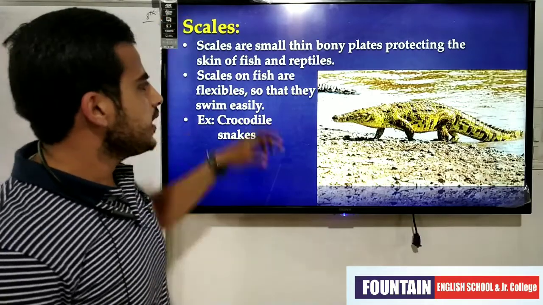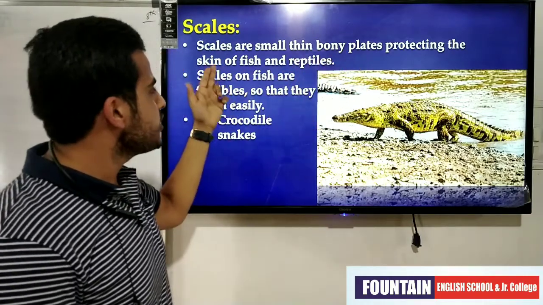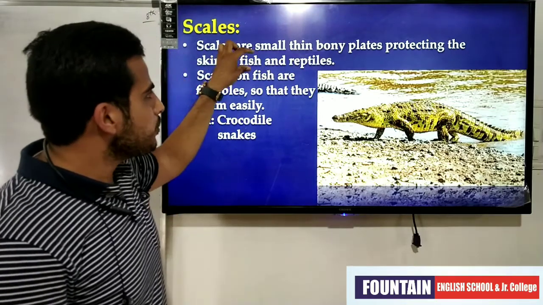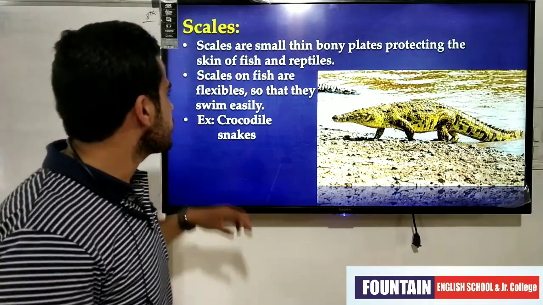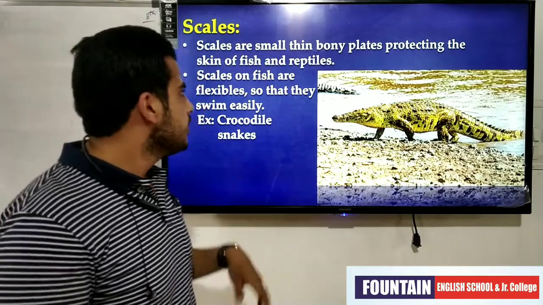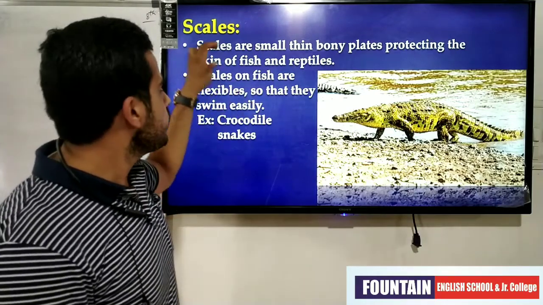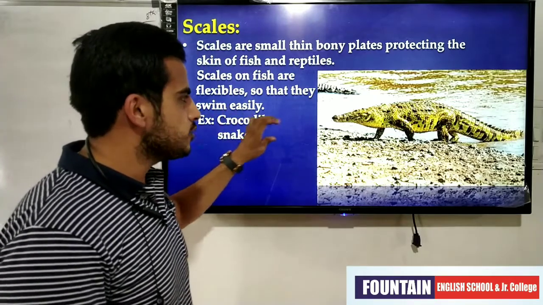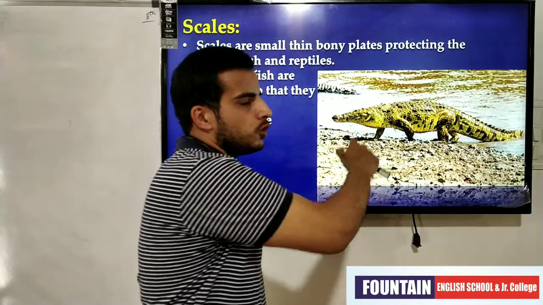Next, come to the point scales. Scales are small thin bony plates protecting the skin of fish and reptiles. Scales are present over the skin of reptiles and fish. They are rounded or curly rounded in structure. Scales on fish are flexible, means they are stretchable, so that they swim easily. That's why they can swim easily with the help of scales. Examples which come under the scales category are crocodile and snakes. As you can see in the picture of the crocodile, there are so many scales present over the skin of the crocodile.